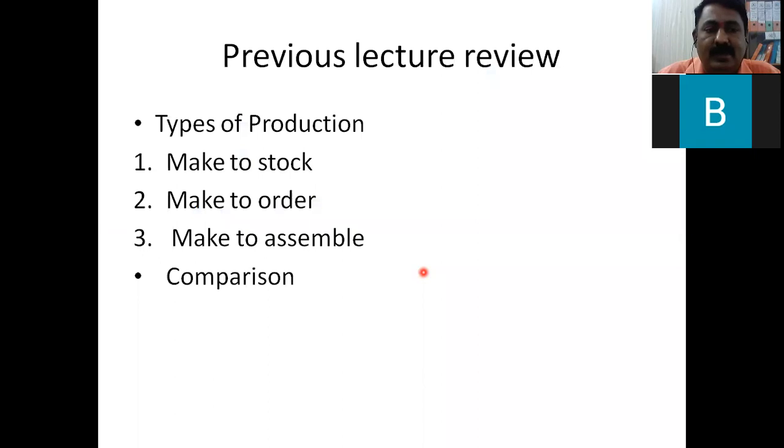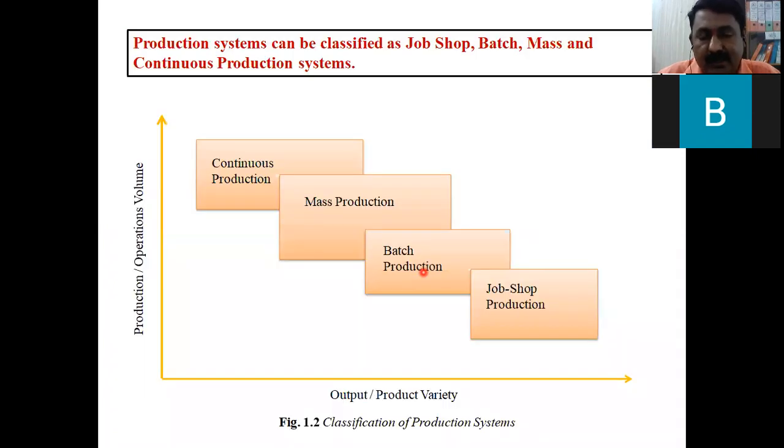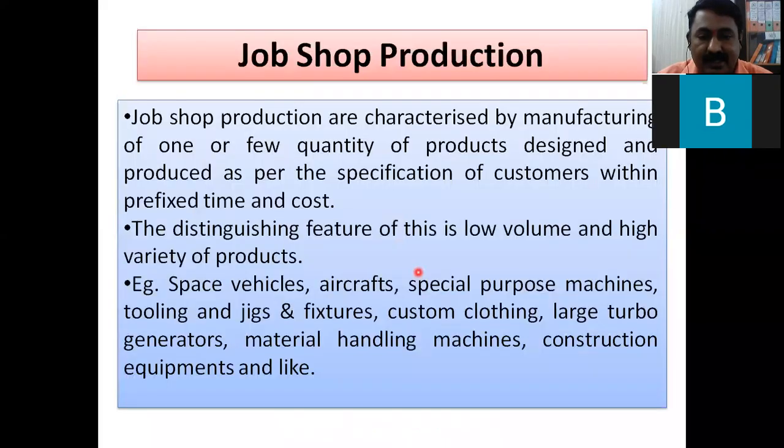Then we have discussed the classification of production systems. Job shop production is there, batch production is there, mass production is there, and continuous production is there. Any production system, depending upon the production operation volume, has characteristics of product variety and operation volume. Job shop production has more variety but very little volume. In the other case, continuous production, variety is very little or negligible, but very high volume is there. So this you can see.